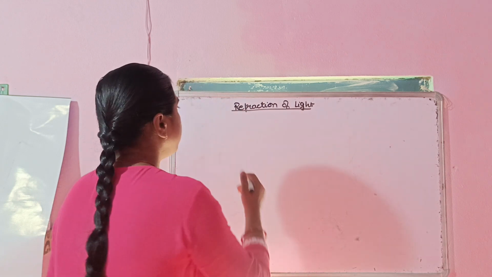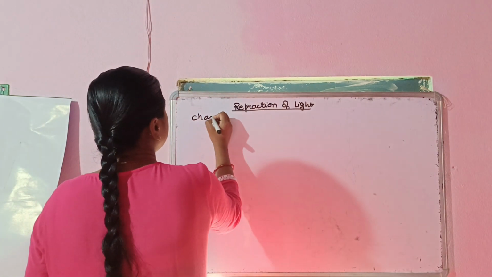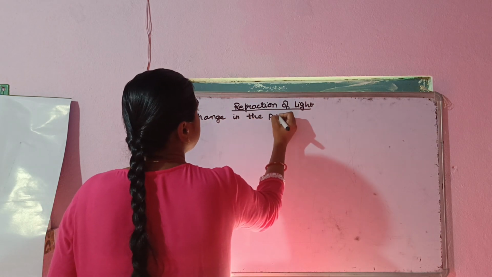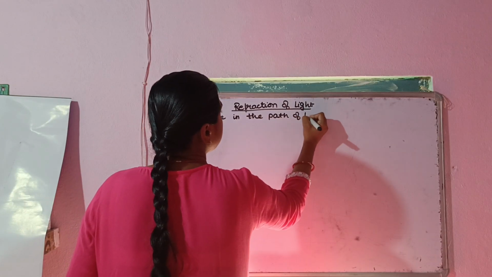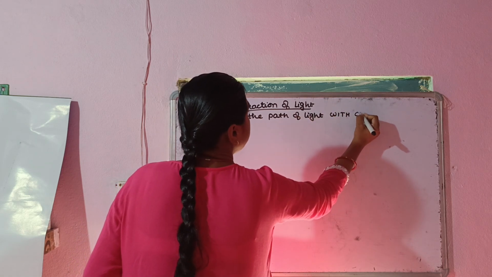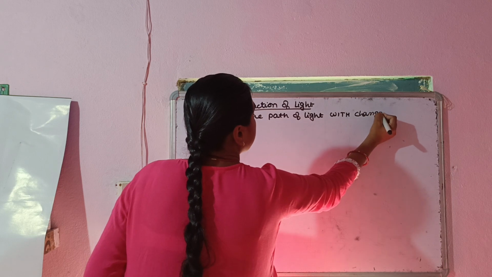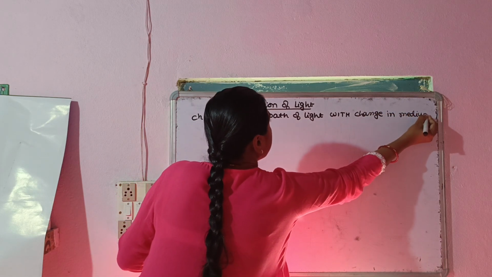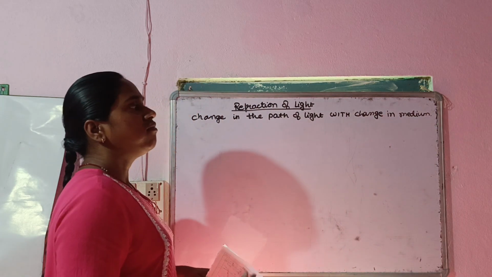So by the definition, we say that whenever there is change in the path of light with change in medium, then we say that such phenomena is called refraction of light.